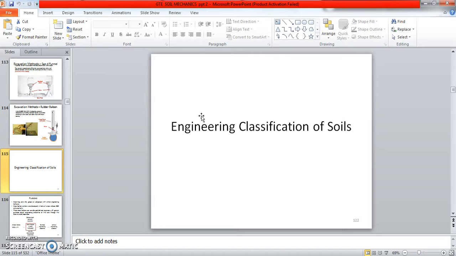Next one, engineering classification of soil. So in the engineering classification of soil, after sieving we can identify whether it is sand or gravel. Like that we can get it in this engineering classification of soil.